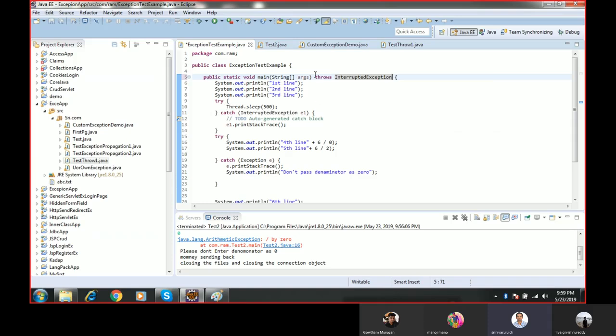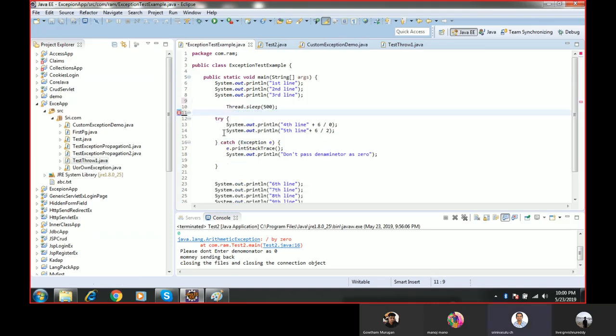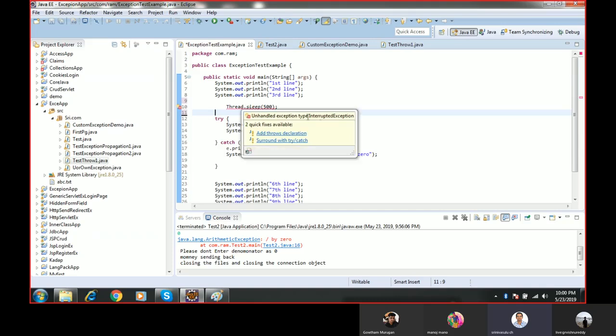Here, it will throw an unhandled exception type InterruptedException. So the compiler is checking, is there any possibility to get an exception for this line?